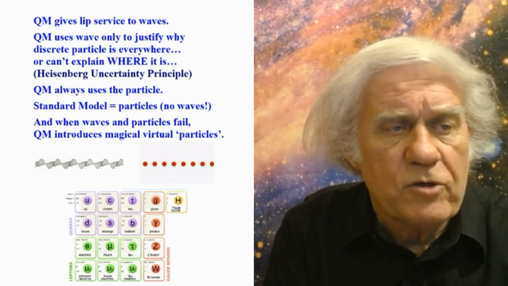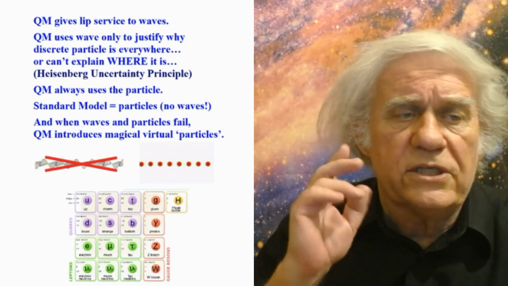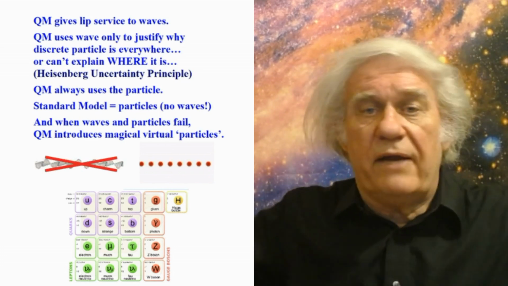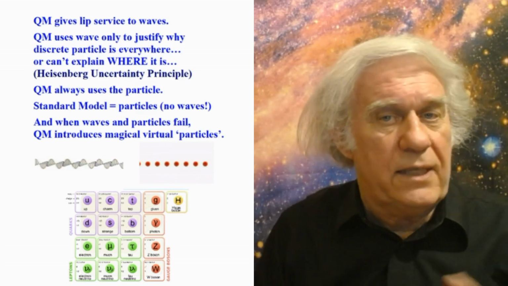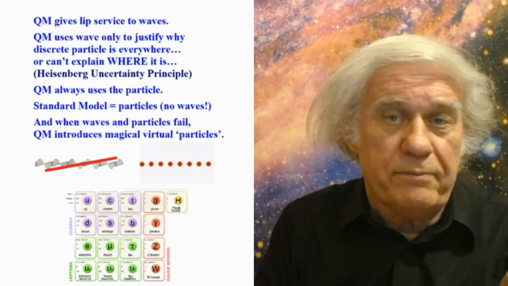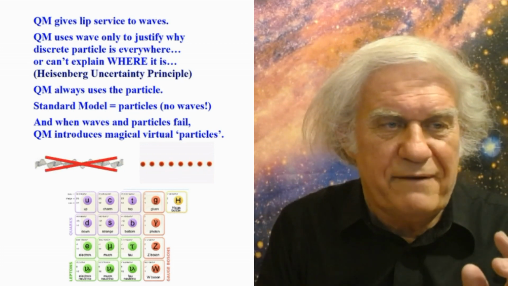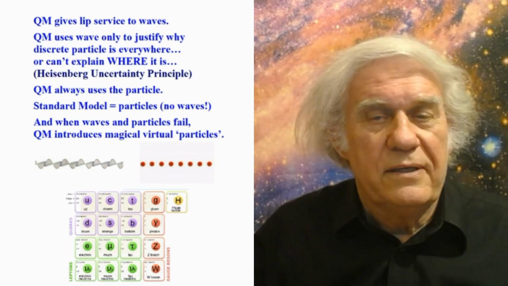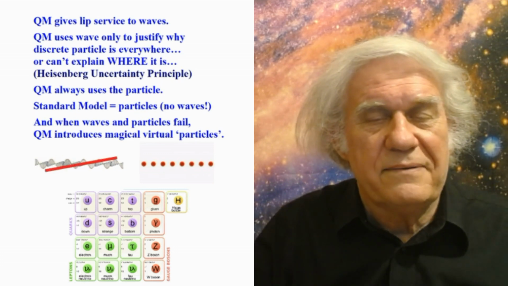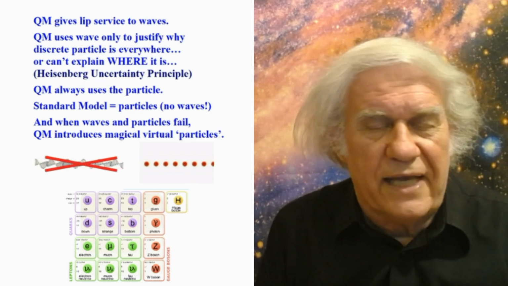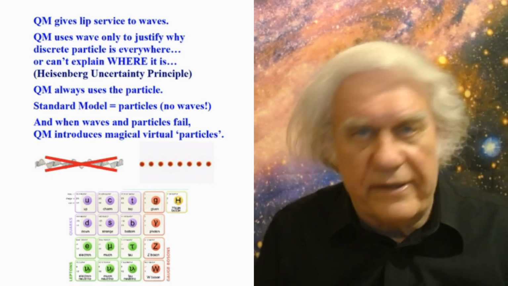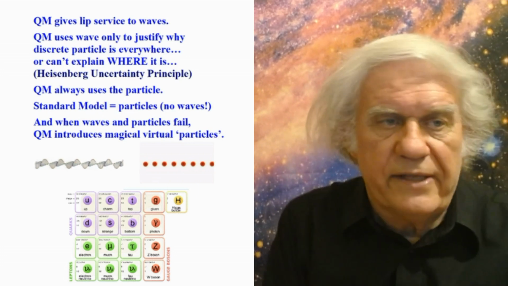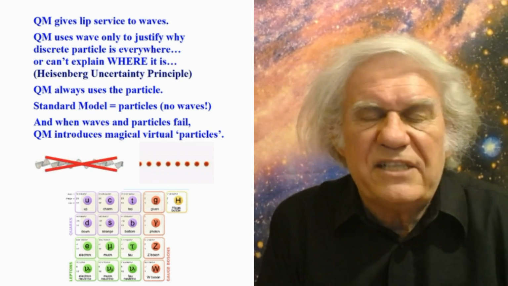That's what's happening. Quantum uses wave only to justify why discrete particle is everywhere. So if they want to show that the particle is everywhere, they bring in the field concept, which, you have two fields make up a wave, electromagnetic wave. And so now you can fill the whole space. The wave is everywhere. And what kind of explanation is that? That's like God being everywhere. God is everything. Yeah, that's a great explanation. I learned a lot with that. And the wave is everything as well. It's everywhere. And so you haven't explained anything.